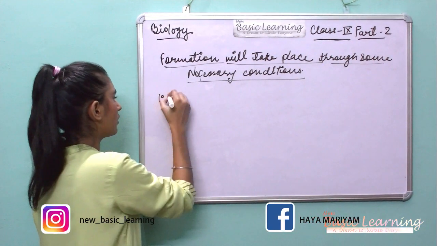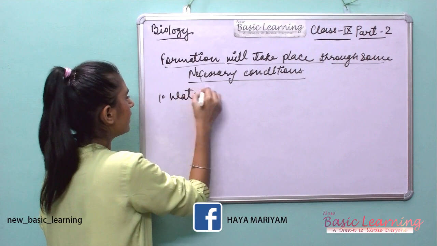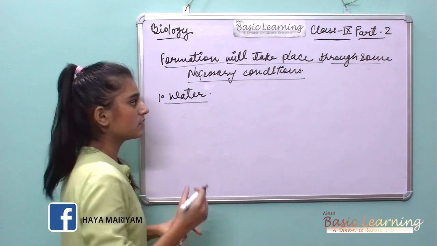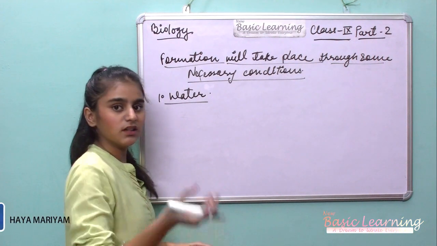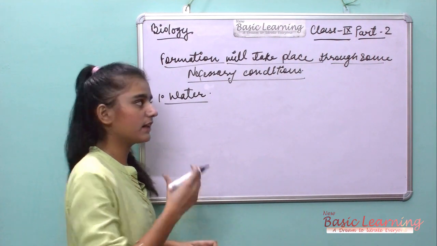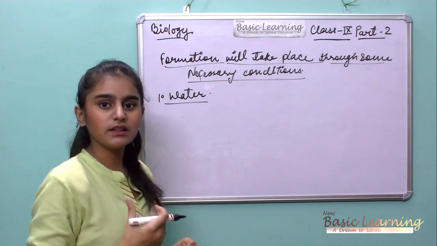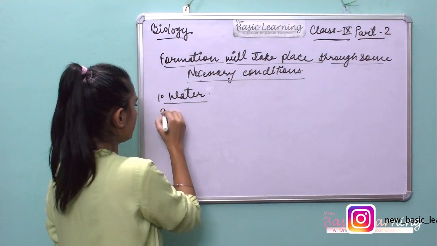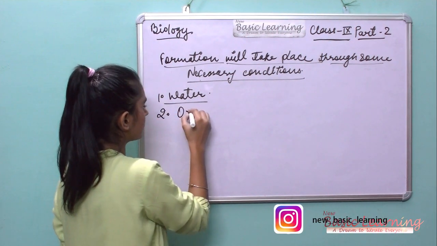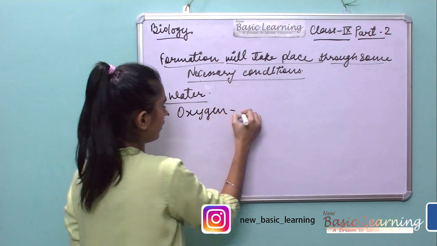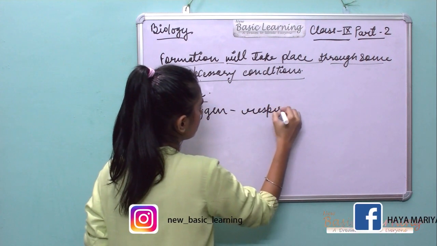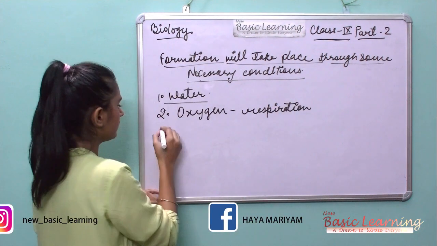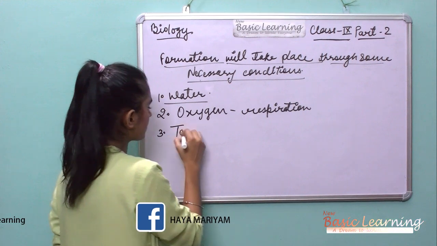Number 1 is water. Water is very important for germination. Why is it needed? Because when the seed absorbs the water, it can utilize it and germination can happen. Next is oxygen. Why oxygen? For respiration. Third, temperature.